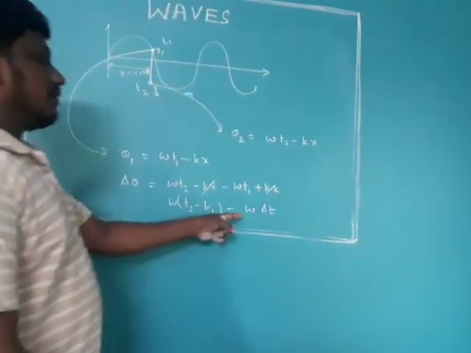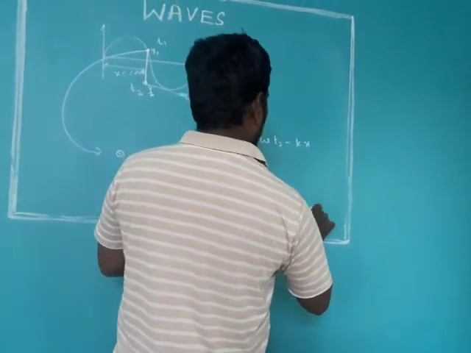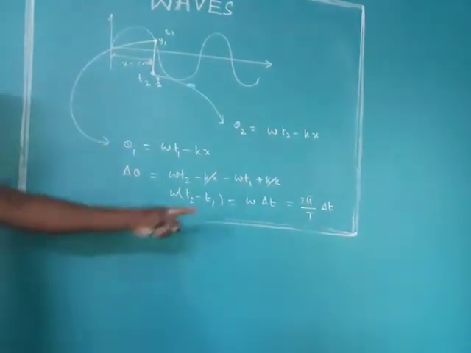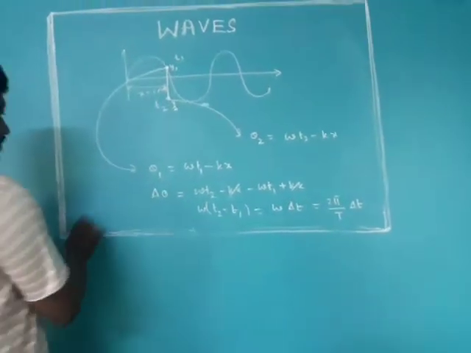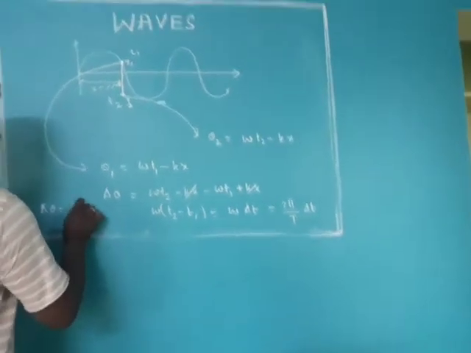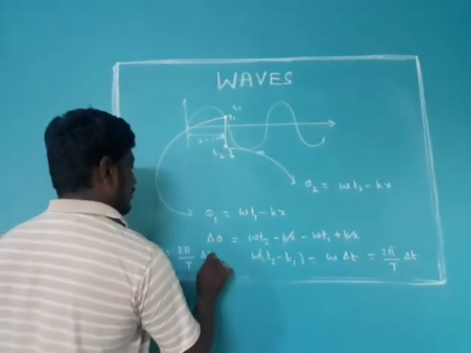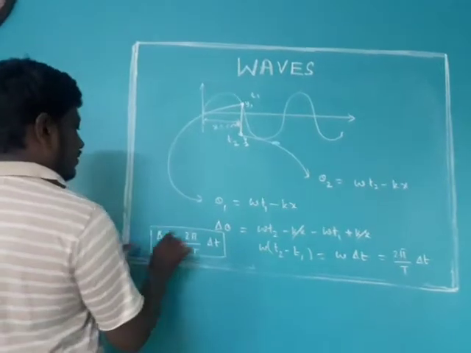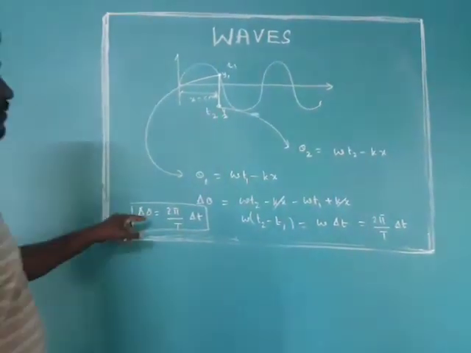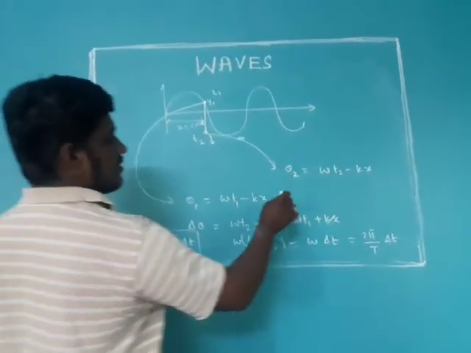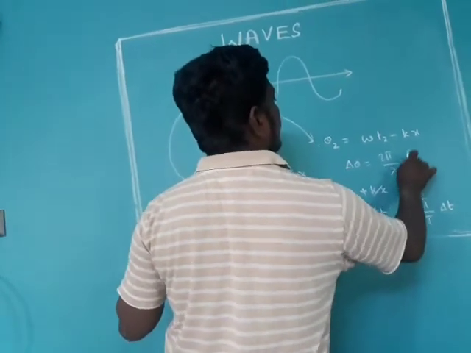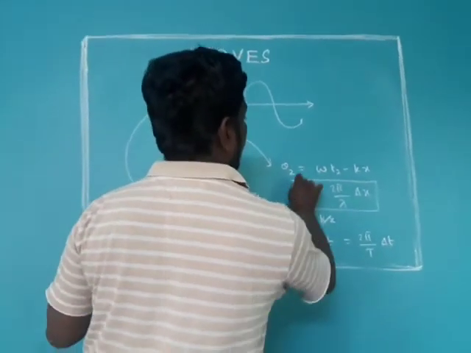Omega, we know, is 2 pi by capital T, into delta t. So the phase difference in terms of time is 2 pi by capital T into the time difference. This is the equation for phase difference in terms of time. Already we have done the phase difference equation in terms of position: 2 pi by lambda times the path difference.